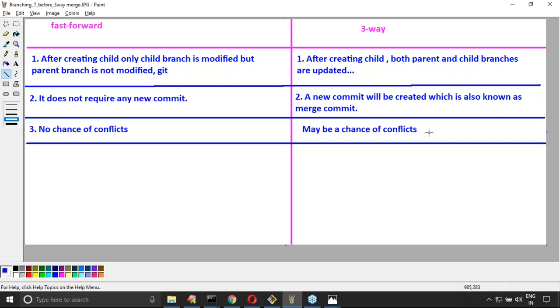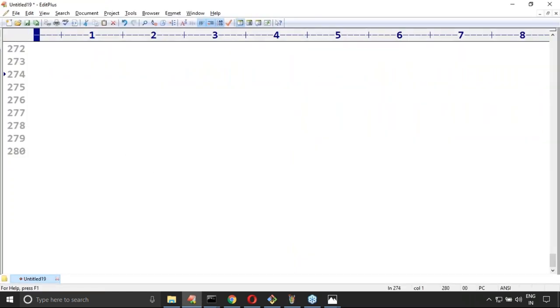If a conflict is raised, what will happen? The merge operation is performed by Git. If you issue the command git merge feature, who is responsible to perform the merge operation? Git itself is responsible.